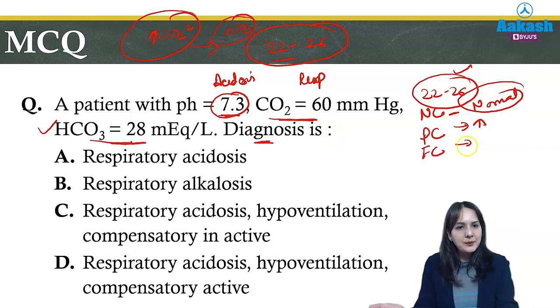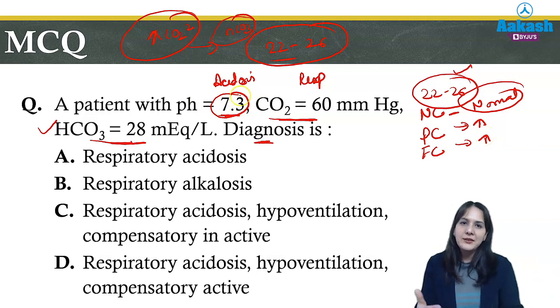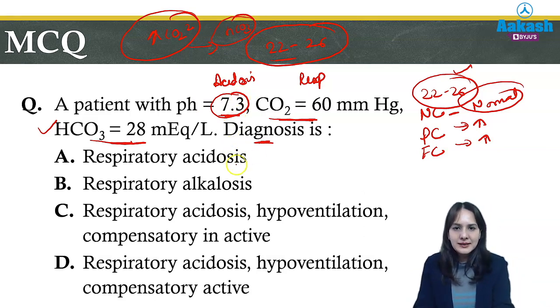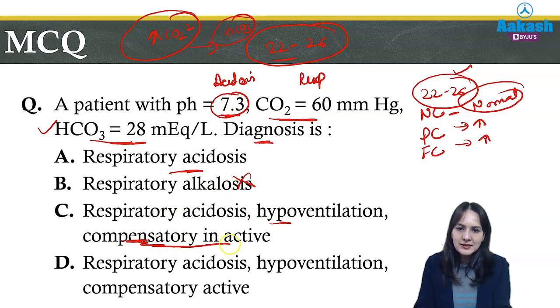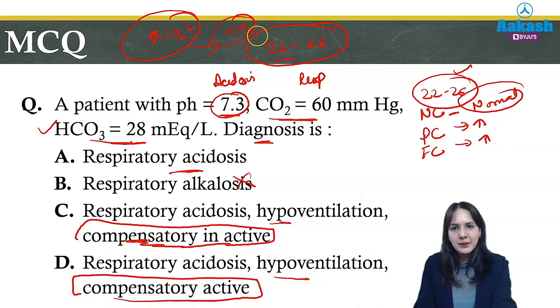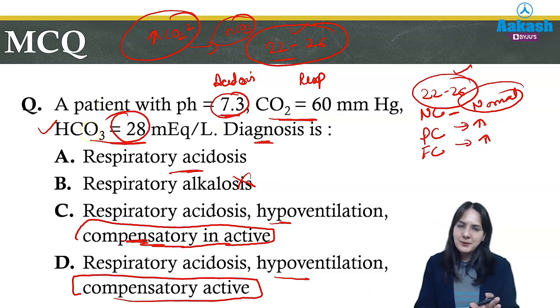But if bicarbonate levels are increased and pH has also come back to normal, that is 7.35, then we will say it is a case of fully compensated respiratory acidosis. So in this way you can answer. Now in this question, it is a case of respiratory acidosis, not alkalosis. The options are respiratory acidosis, hypoventilation and compensation inactive, or respiratory acidosis, hypoventilation, compensation active. Now we know that the normal bicarbonate values are 22 to 26, but in the question it is 28. That means compensation is active, so the correct answer is D.